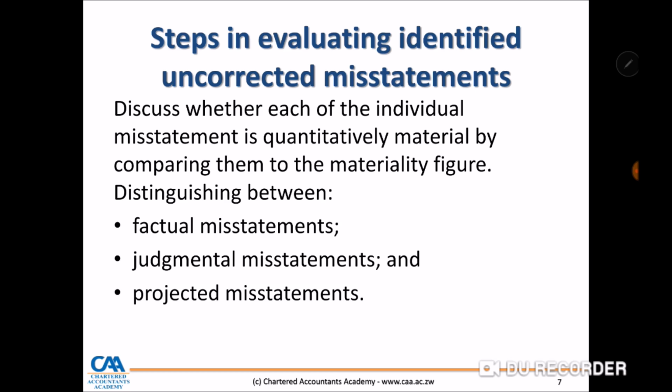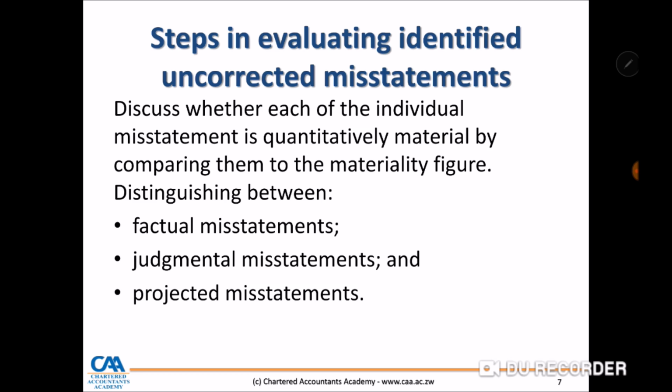The auditor will have to determine whether each of the individual misstatements is quantitatively material, that is, against the materiality figure. Is this figure material? This misstatement is found in inventory. This misstatement is found in revenue. Is it material? That is, they have to determine whether it is a factual misstatement, judgmental misstatement, or projected misstatement.